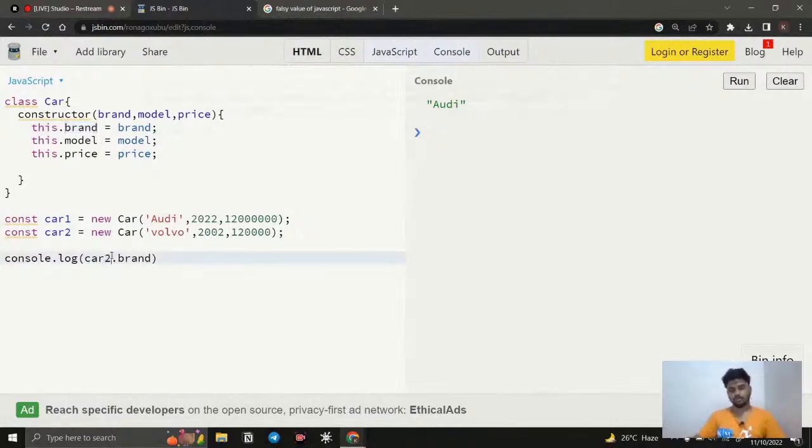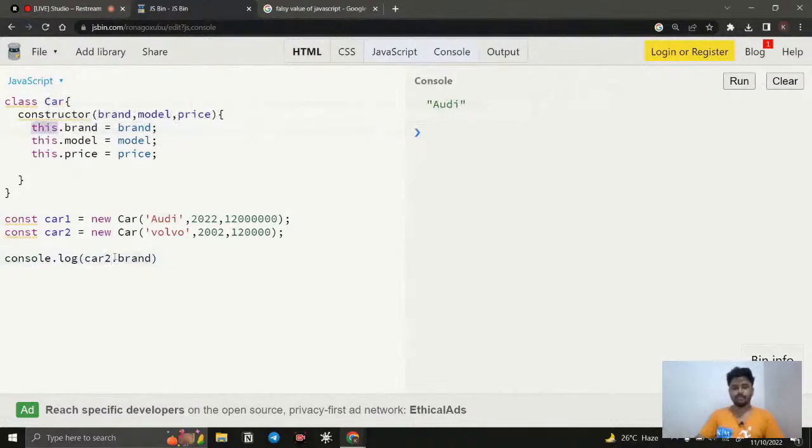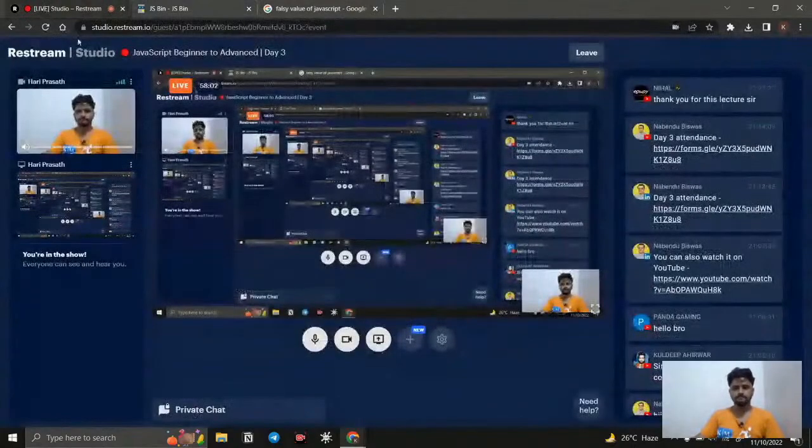And if I change this to car2, now what is it going to do? Now it is the substitute for car2, right? So now car2.brand, it is going to focus here. So it is going to be the brand, now it is going to be car2. Then it's going to go for Volvo, and when we run it, we will get Volvo. Okay, right?